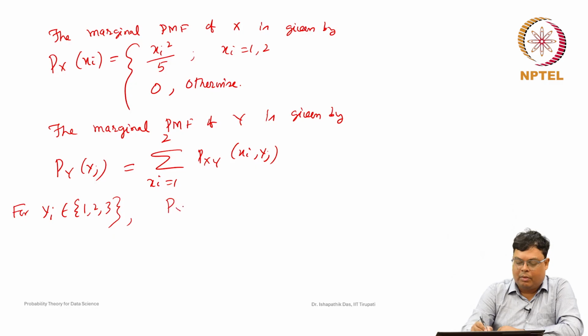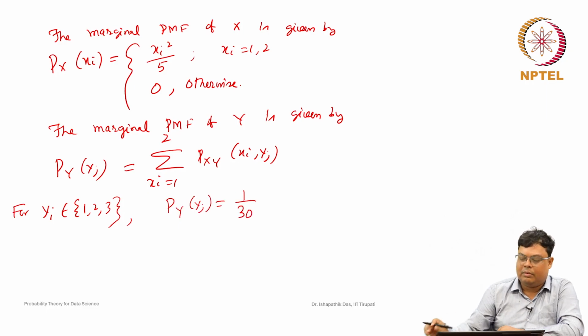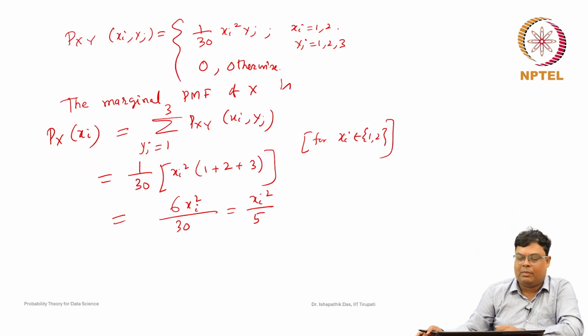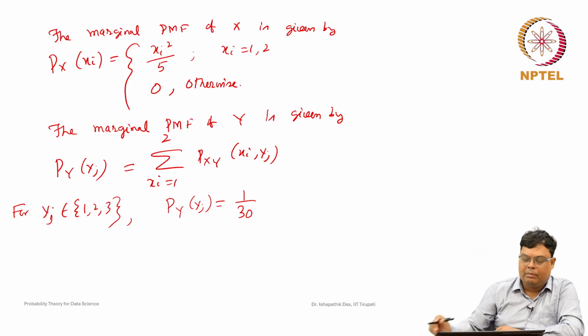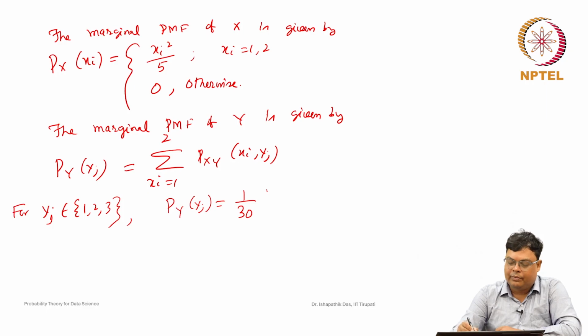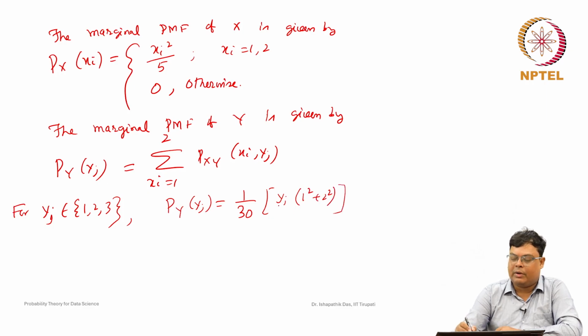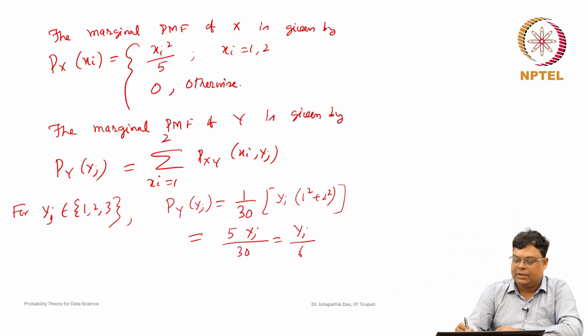Py of yj can be written as the summation over xi of 1 by 30 xi square yj, otherwise this value will be 0 for any other values of yj. So, 1 by 30 into yj times the sum of xi square. yj is common, then 1 square yj plus 2 square yj. Finally, we are getting 5 yj by 30. So, this is 5 yj by 30, so yj by 6.